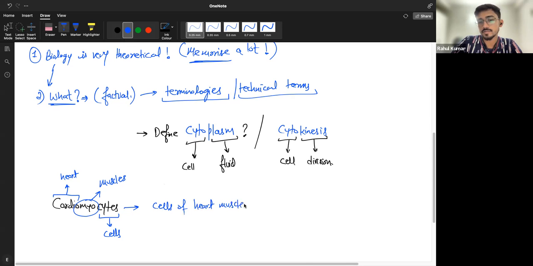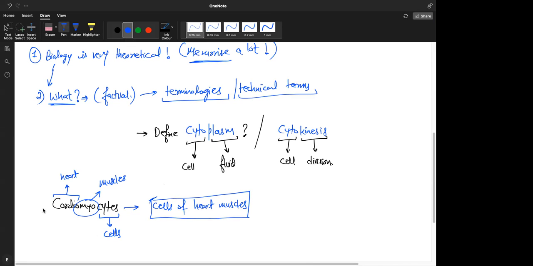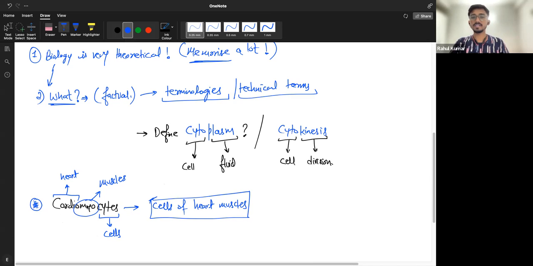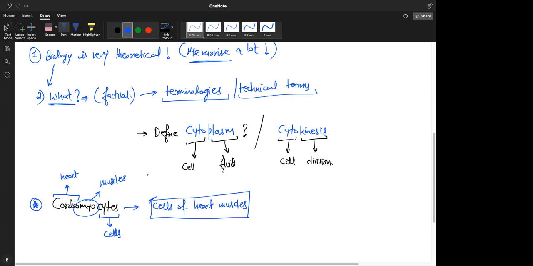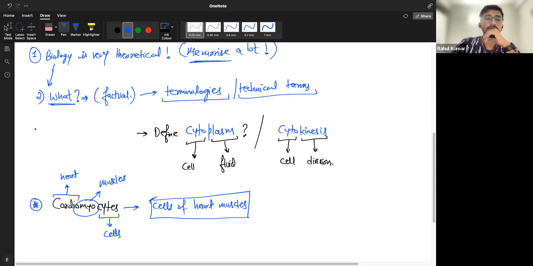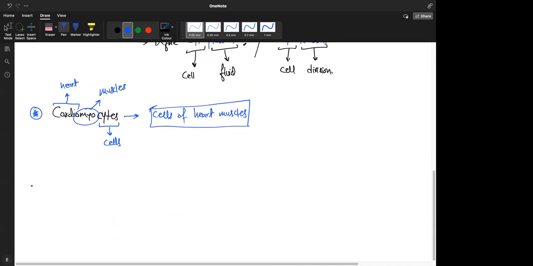And because the heart is a muscular organ, right? It does not have bones or cartilage, it just has muscles. Yes, sir. So do you think following this, it becomes easier to remember biology through terminologies? Yes, sir. So this is what we do for the first part, the what part. Makes sense to you? Yes, sir. Very good.